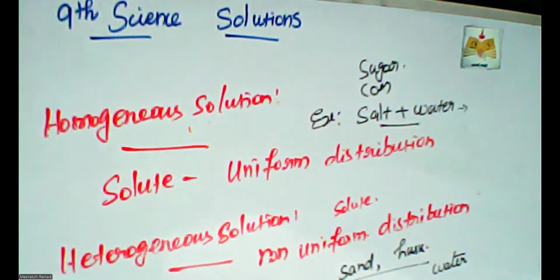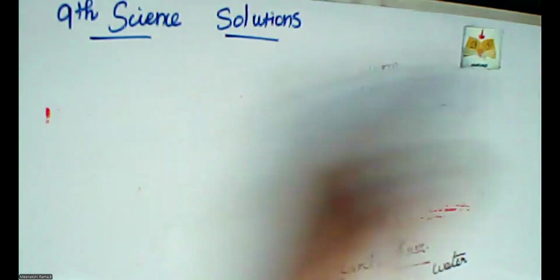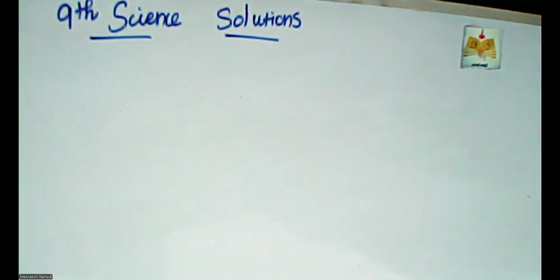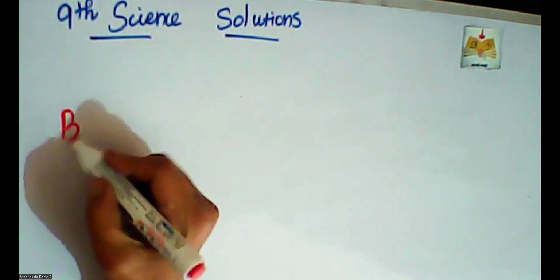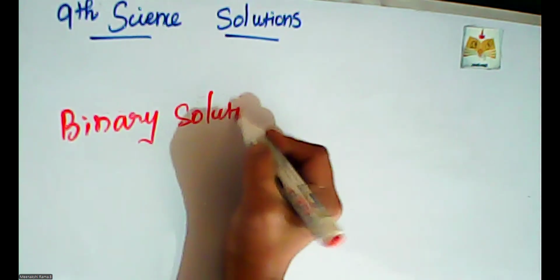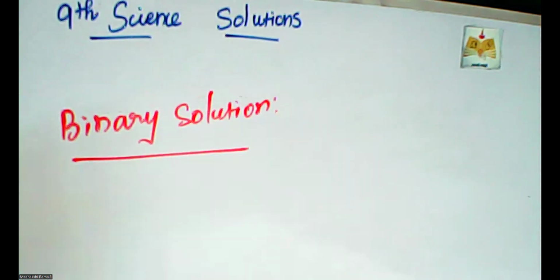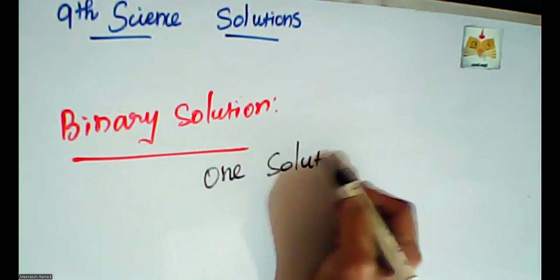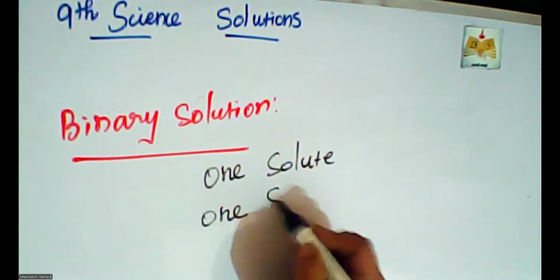So what is binary and ternary? Binary solution means one solute and one solvent. What is a binary solution? It is made of one solute and one solvent.